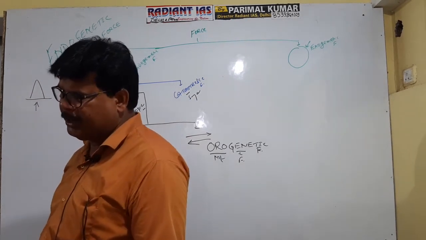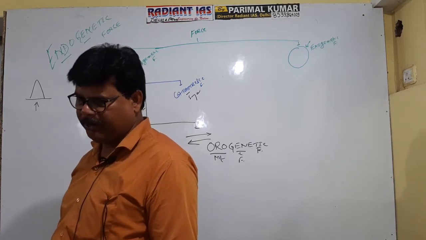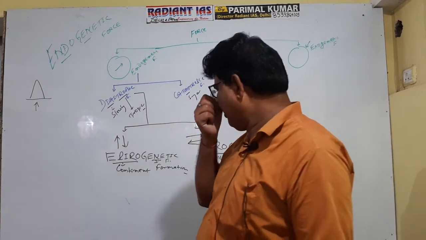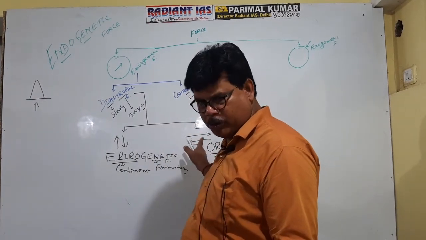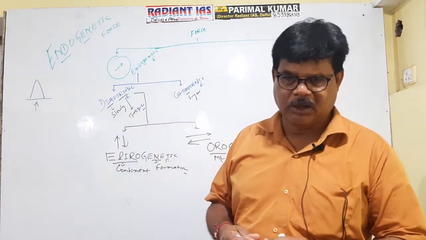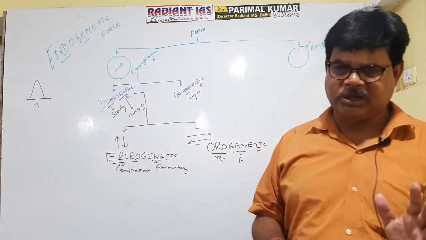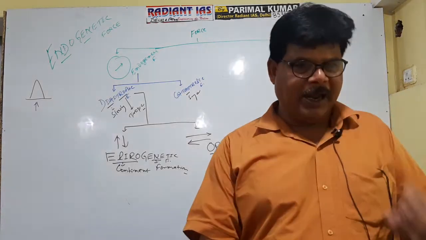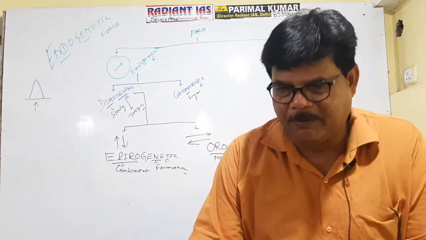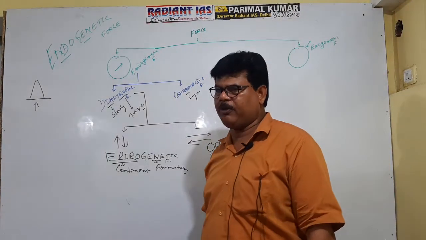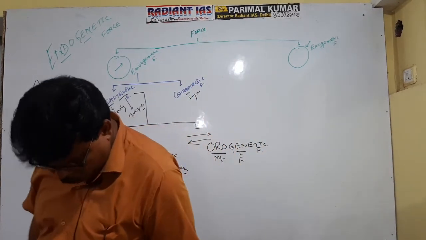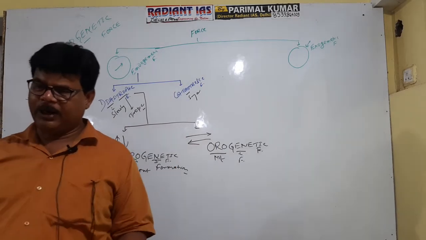But Holmes clearly specified that mountain formation occurs mainly when horizontally acting force operates, and the force should operate from the interior part of the earth. What a statement was given by Holmes, is it clear now? He said that mountain building occurs due to horizontally acting force, and the force should operate from the interior part of the earth. So what is the basic difference between horizontally acting force and vertically acting force?